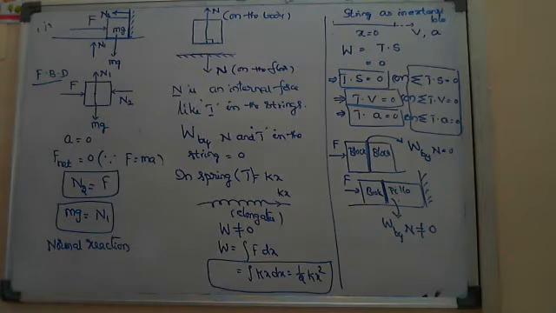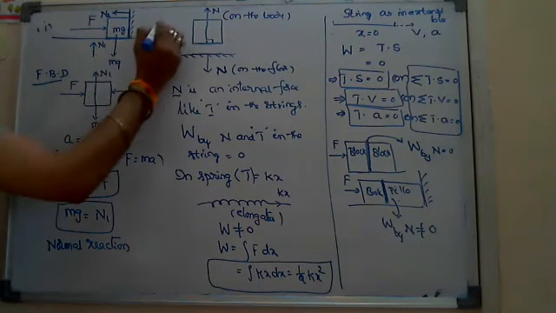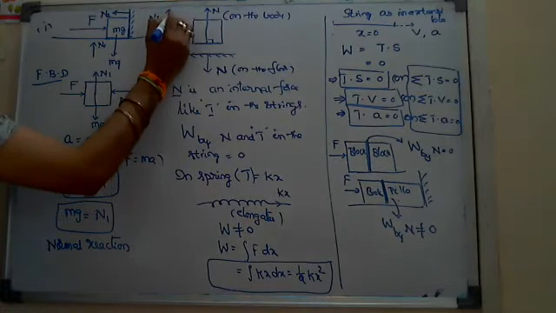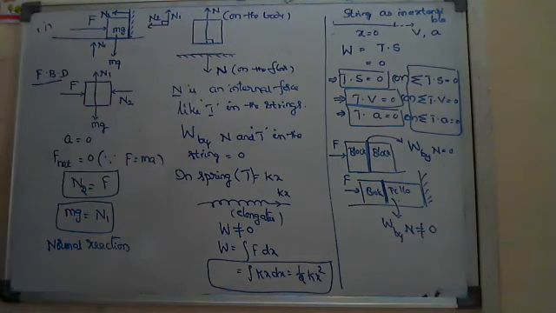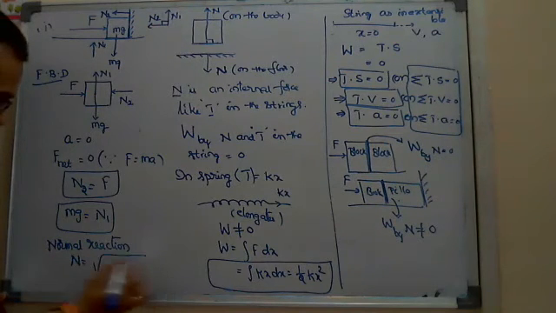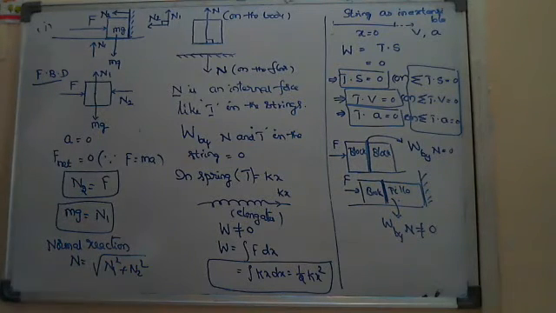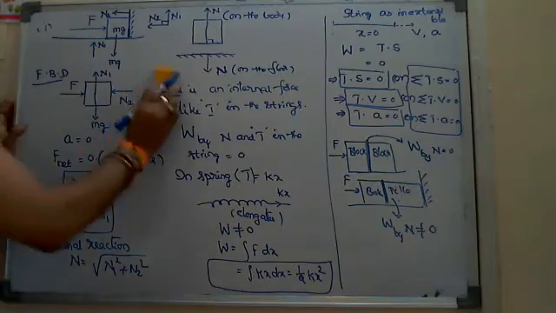N2 and N1 are perpendicular to each other on the same block. That's why the net normal reaction I write as root of N1 square plus N2 square. There you can substitute mg and F. This is one simple model actually.